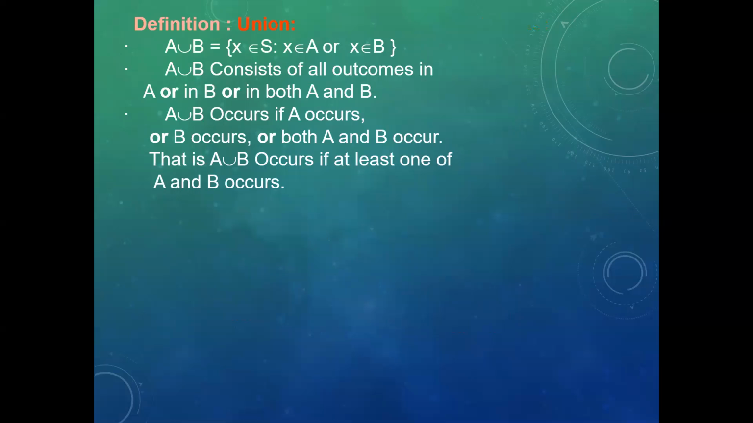Definition. Union. A union B is equal to {x belongs to S such that x belongs to A or x belongs to B}. A union B consists of all outcomes in A or in B or in both A and B. A union B occurs if A occurs or B occurs or both A and B occur. That is, A union B occurs if at least one of A and B occurs.